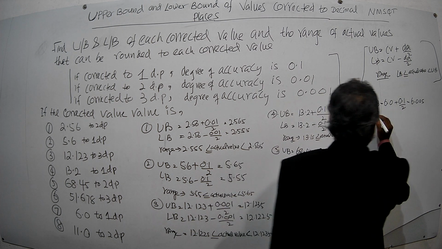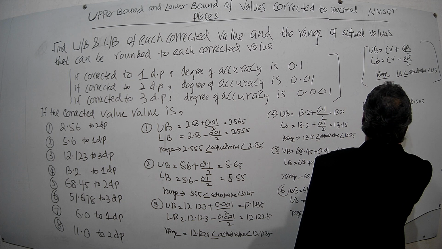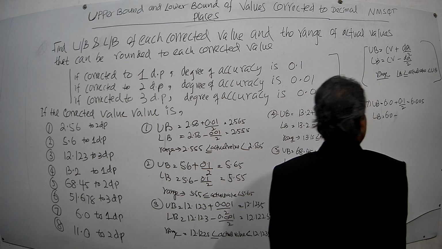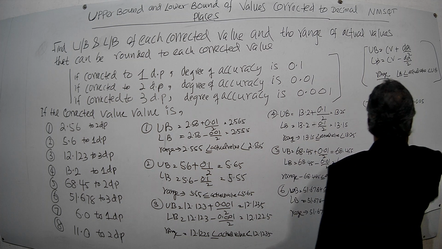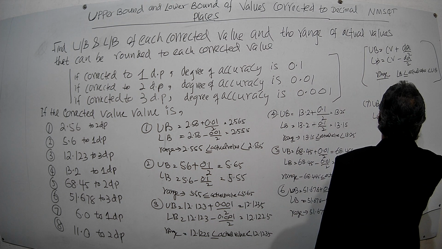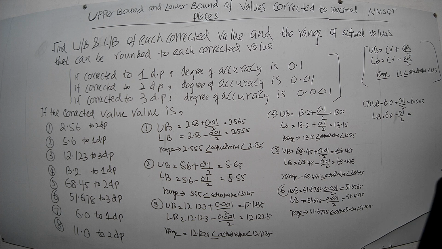Then the lower bound. The corrected value is 6.0. Lower bound is found by the formula corrected value minus degree of accuracy over 2. Degree of accuracy is 0.1 over 2, as the number has been corrected to 1 decimal place, degree of accuracy 0.1.